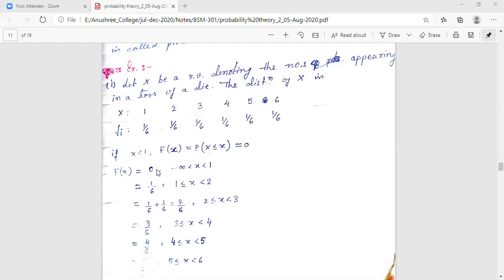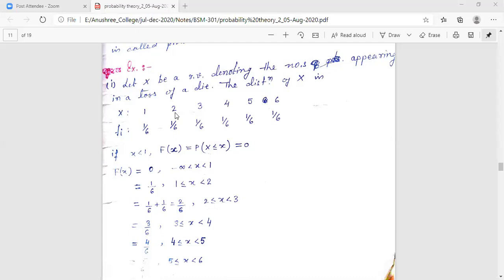Now, one by one, I need to select the ranges by including each random variable. The next interval that we are selecting is 1 less than or equal to x strictly less than 2. That means including 1 and excluding 2.